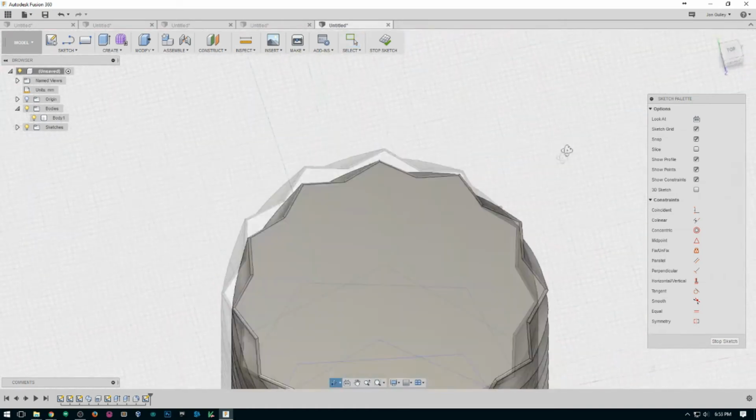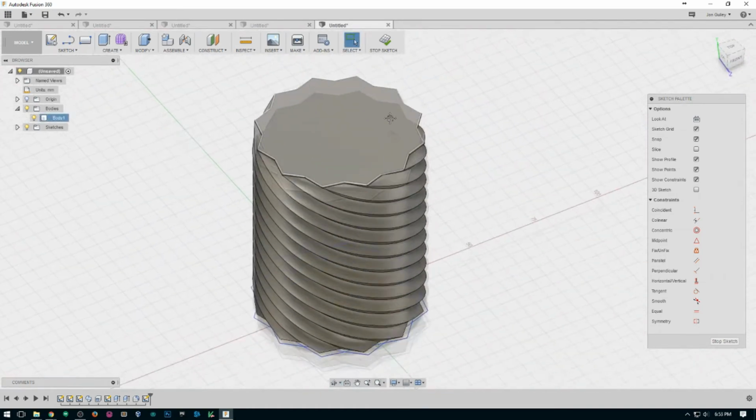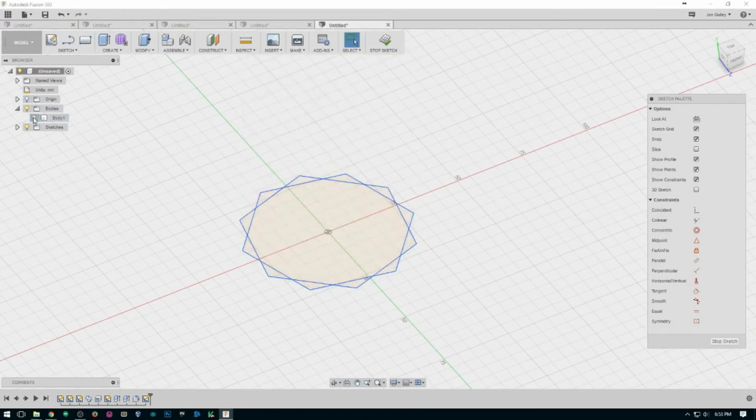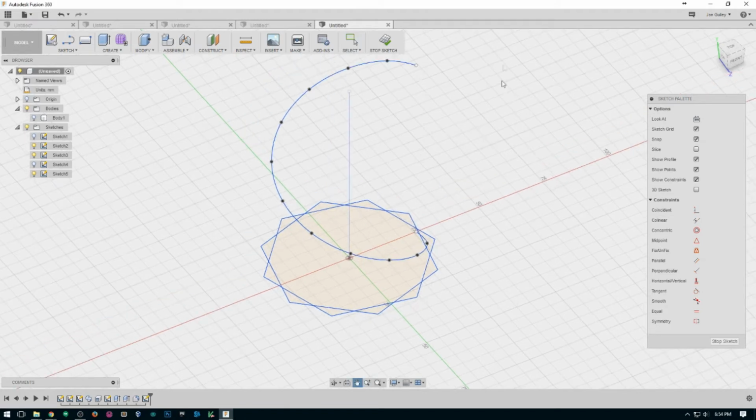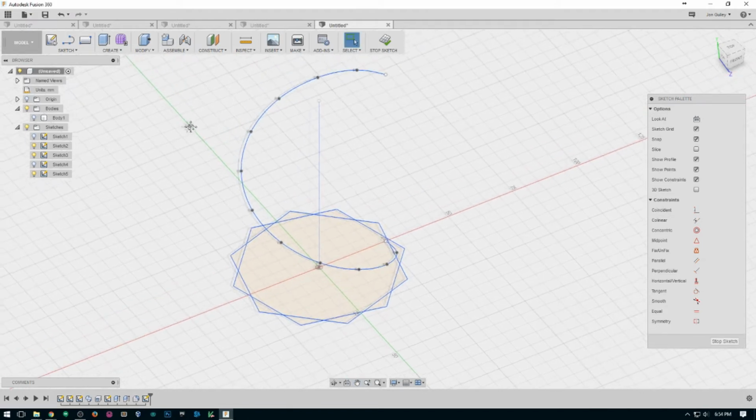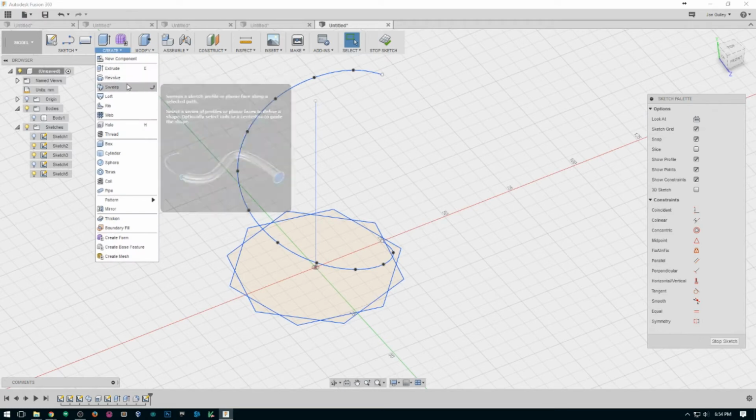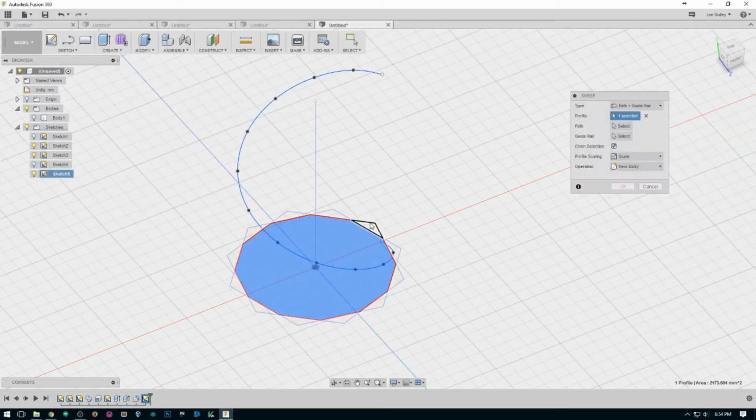Alright. So I'm going to go on and hide that for now, and I need the vertical again, as well as our helix. I'm going to do another sweep, again selecting all of our base sketch, our path, and our guide.